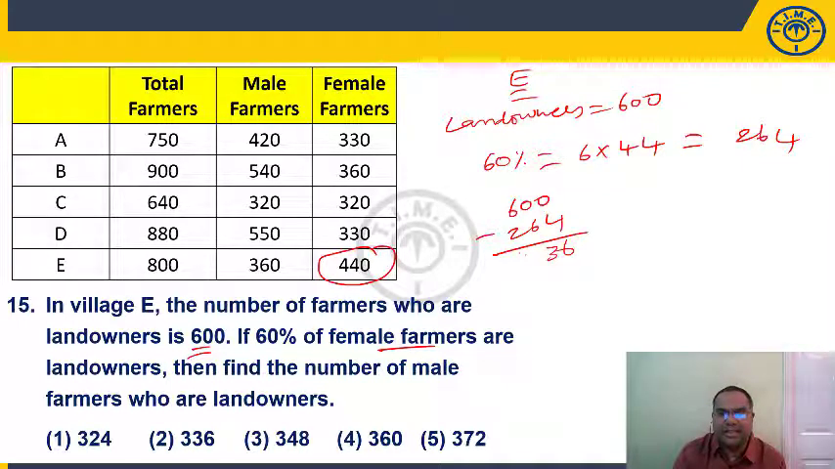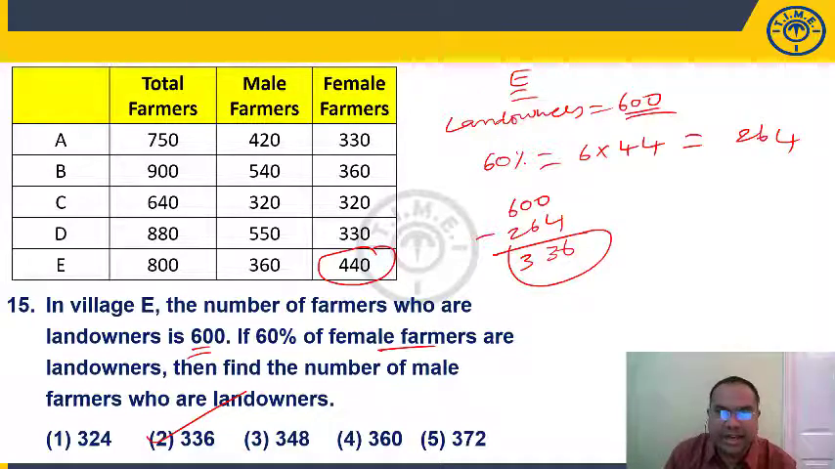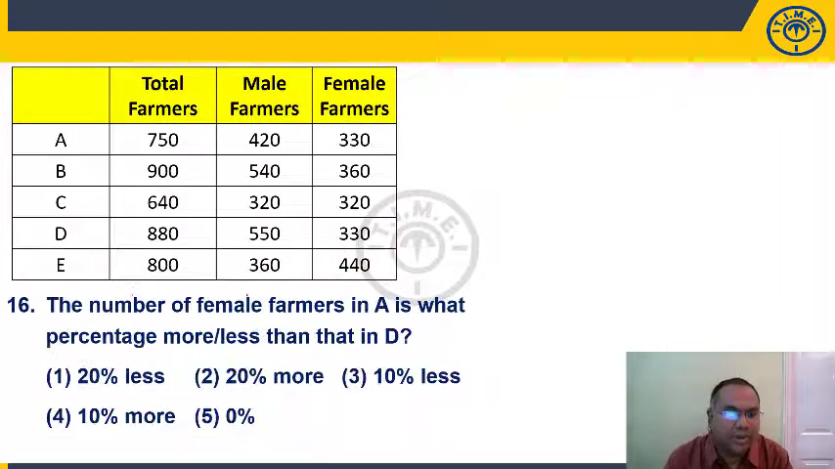So if I add 36, how much will this be? 336 will be your male farmers who are landowners, because total landowners are 600. Out of that 60% are female, so 264. 600 minus 264 is 336. So 336 male farmers who are landowners, present in choice 2.